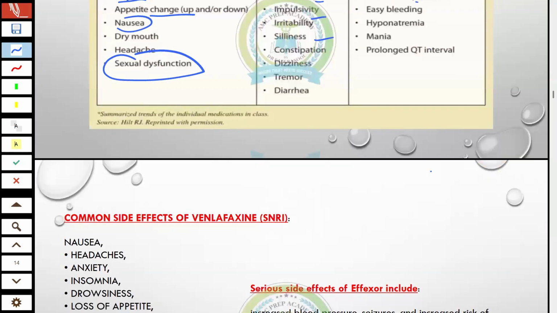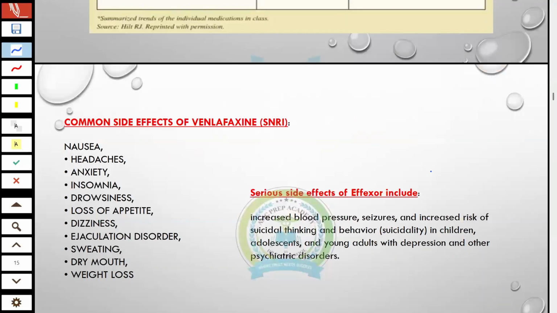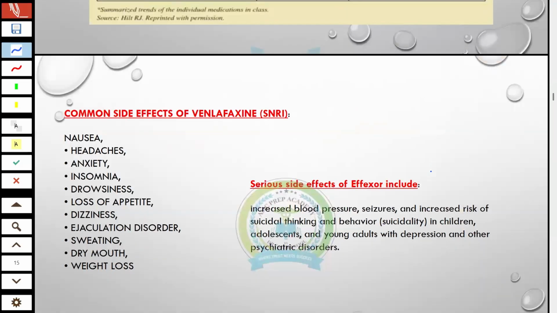So this is doable. Move to the next, the side effects of venlafaxine. Second line after SSRI is venlafaxine, as we discussed. The side effects are nausea, headache, insomnia, and also weight loss. Those patients who are obese and want to lose weight, you will add an SNRI.